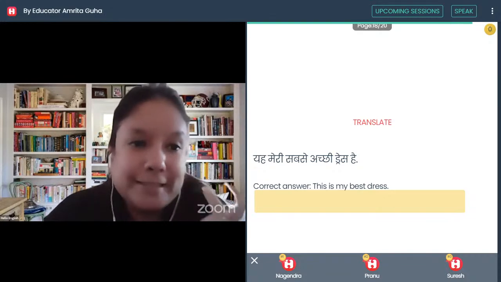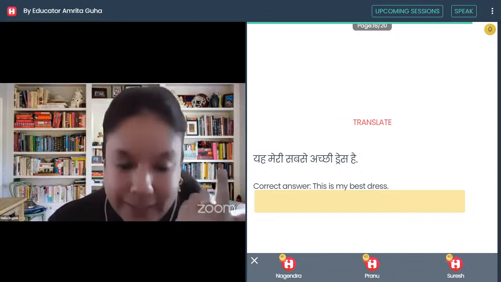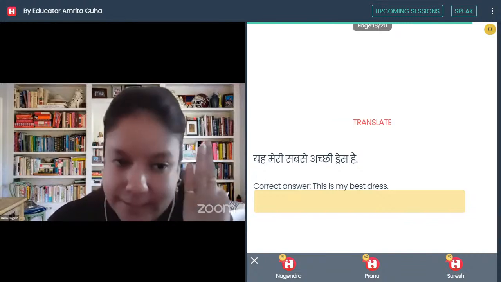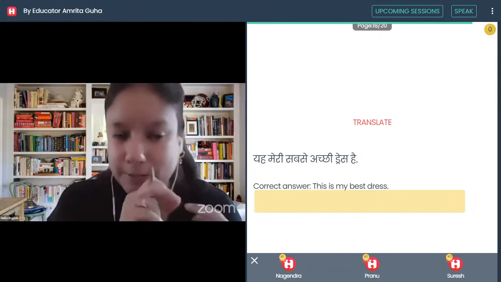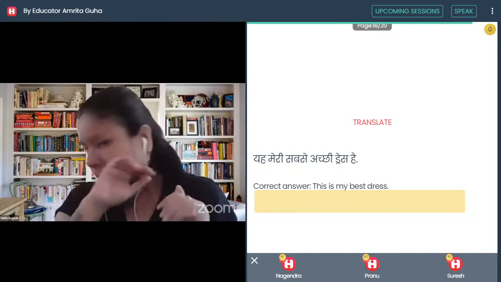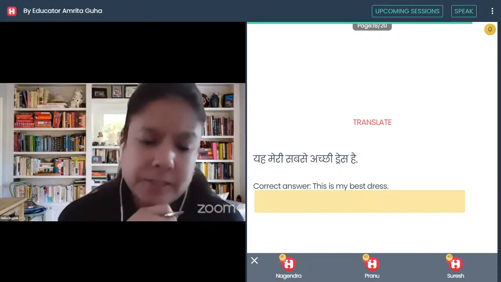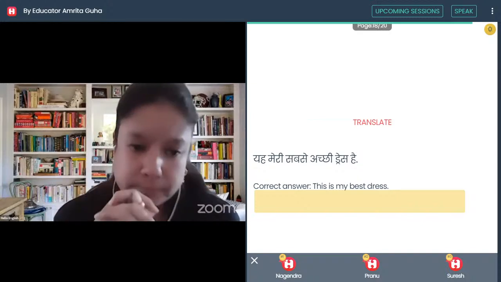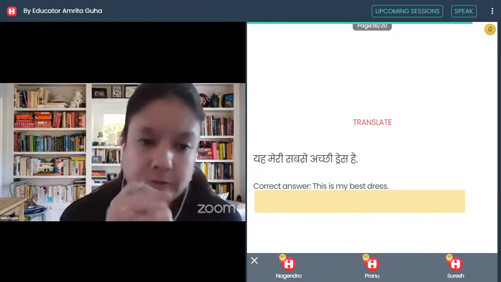Well, the question is, "ये मेरी सबसे अच्छी dress है." Now, the English translation is, this is my best dress. This is the best dress I have. And this is the best dress of mine. Three. But the third option will be my least preference. I would prefer the first two. This is my best dress or this is the best dress I have. I will opt for these two. Though the third is maybe grammatically right, somehow it is not sounding good to me. So that will be my least preference.